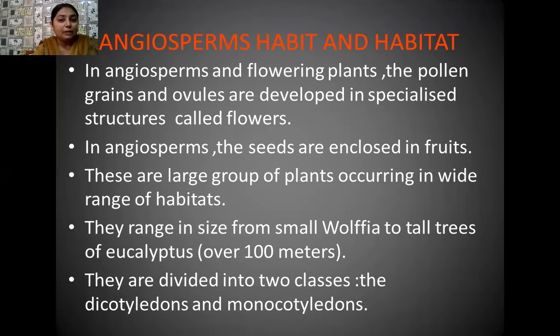And in angiosperms or flowering plants, the pollen grains, which are the male gametes, and the ovules, which later contain the female gametes or egg cells, are developed in a specialized structure called the flower. That is, the male and the female sex organs. And the male sex organ is the stamen and the female sex organ is the pistil or carpel.